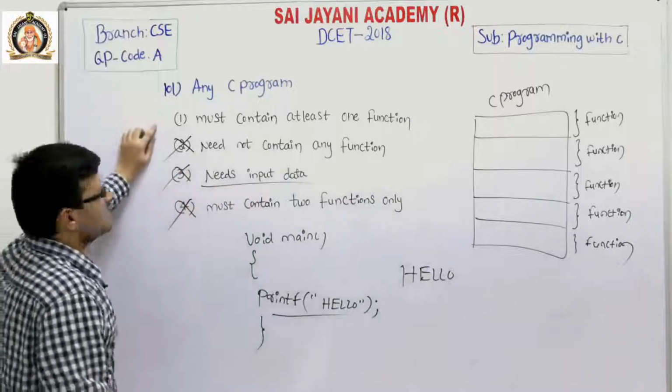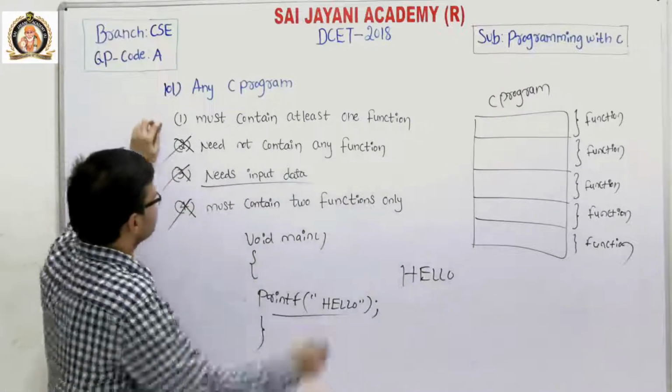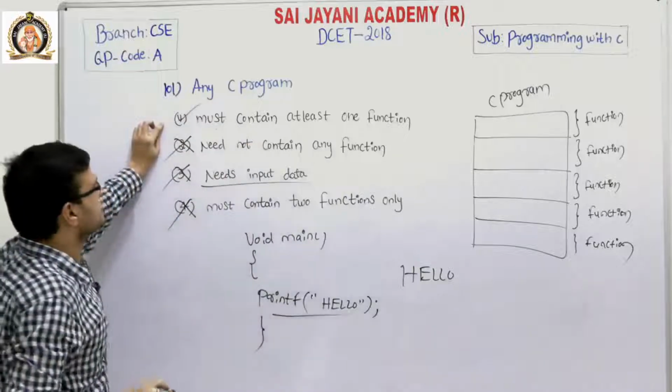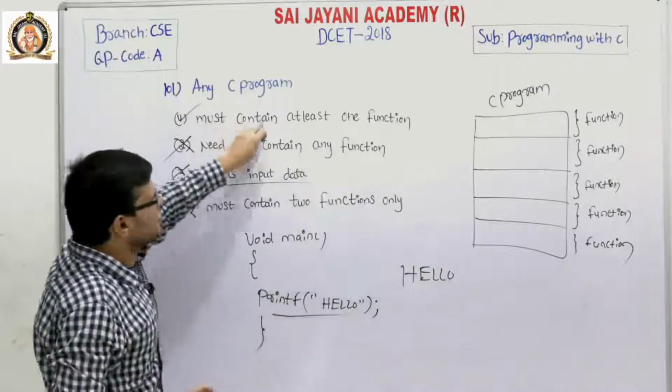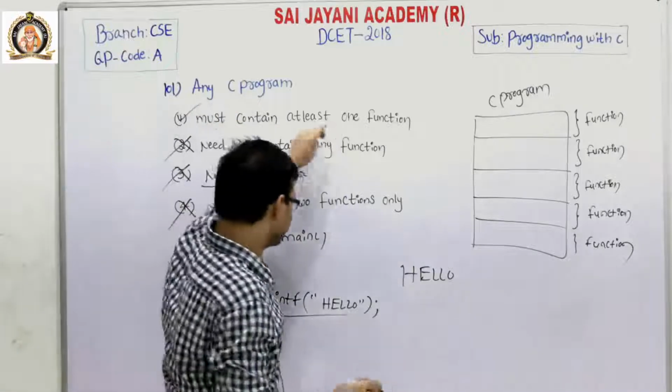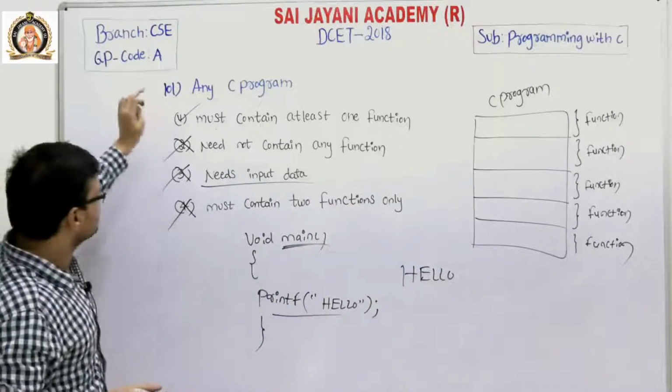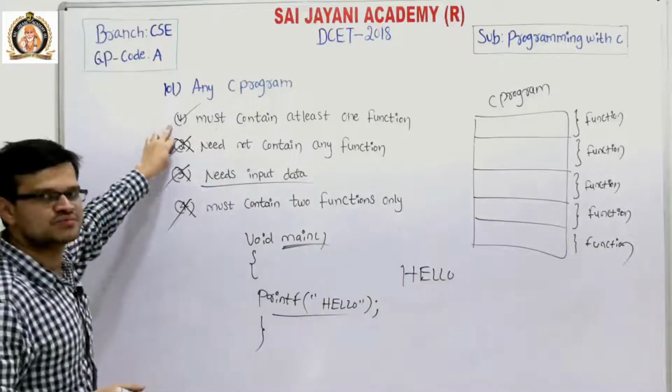We have only one option left, that it must contain at least one function. This is the right option. Any C program must contain at least one function, that is the main function. So for question number 101, the first option is the right option.